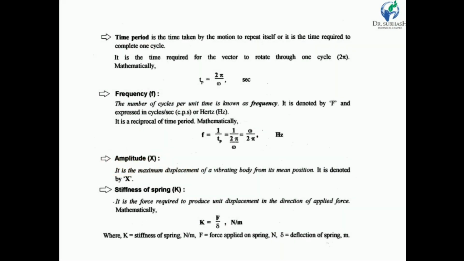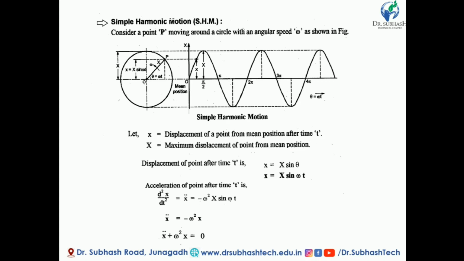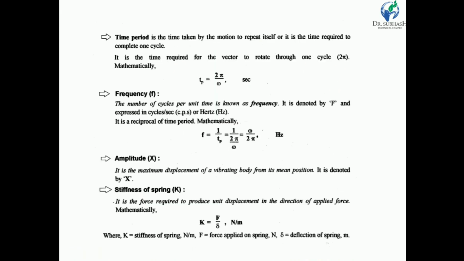Amplitude: it is the maximum displacement of a vibrating body from its mean position, and it is denoted as capital X. So here the point P has maximum deflection, this is a maximum deflection, this is also a maximum deflection or displacement. So maximum displacement from its mean position is known as amplitude.